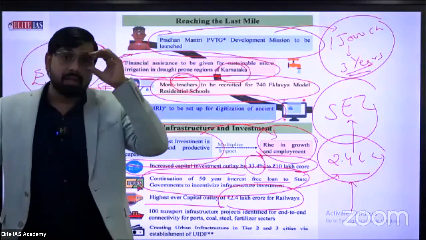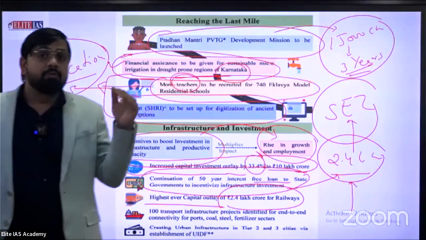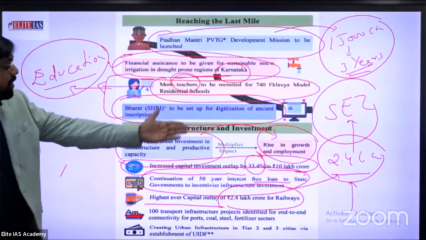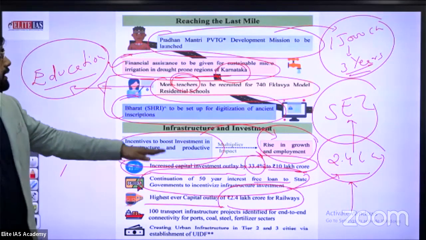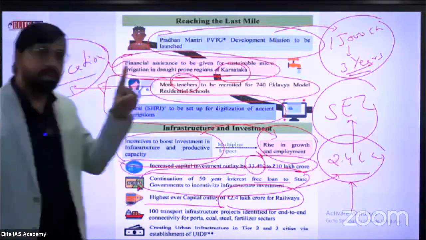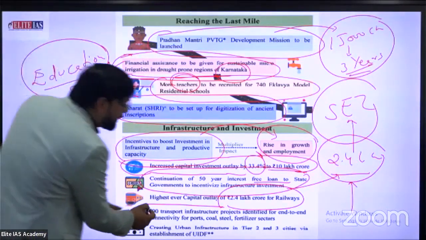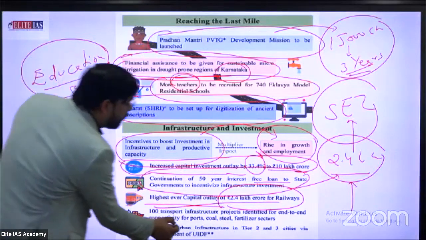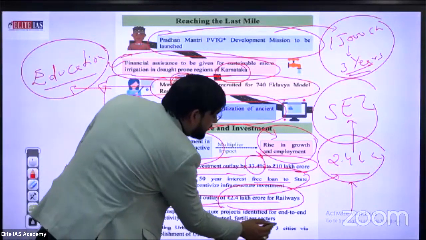So I think rail facilities are improving day by day, and this is the perfect example. 2.4 lakh crore provided by the Indian government is the first time and the highest outlay for Indian Railways.